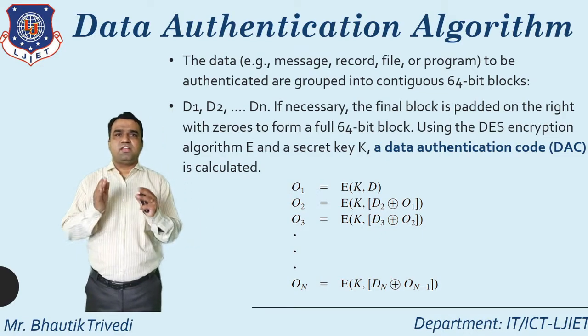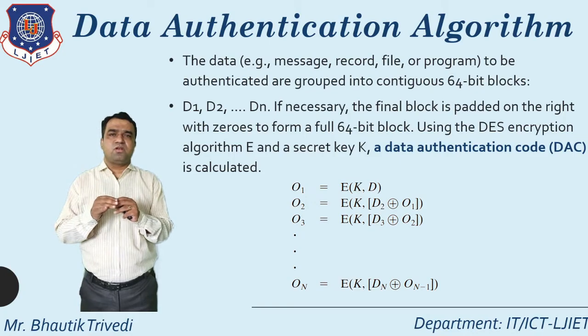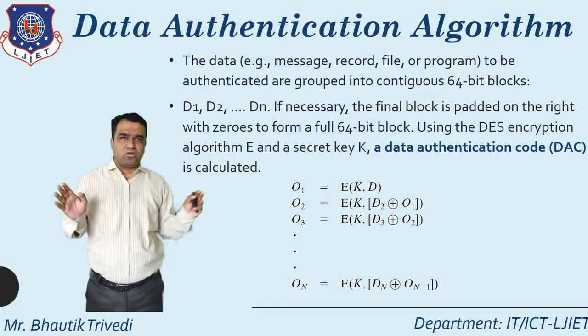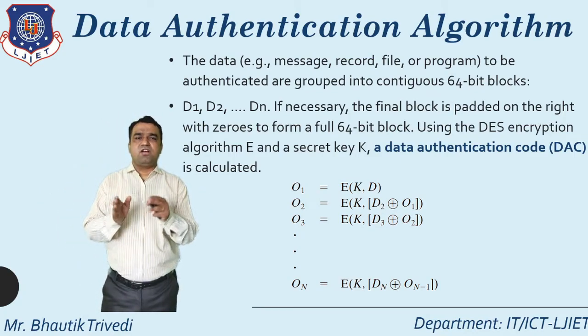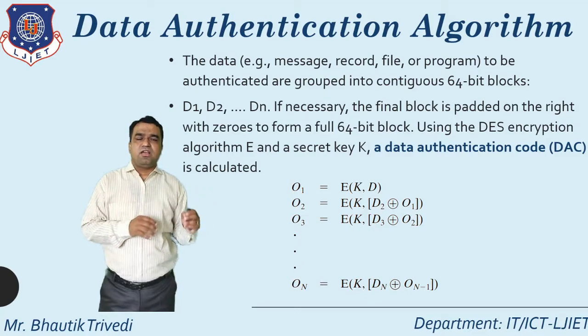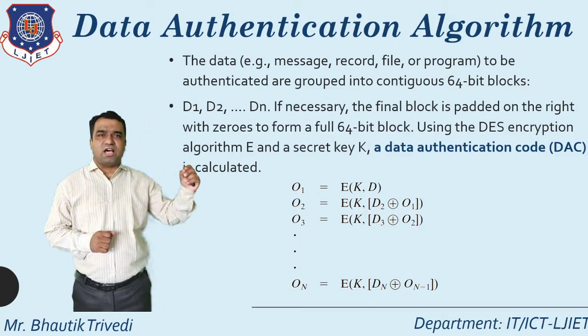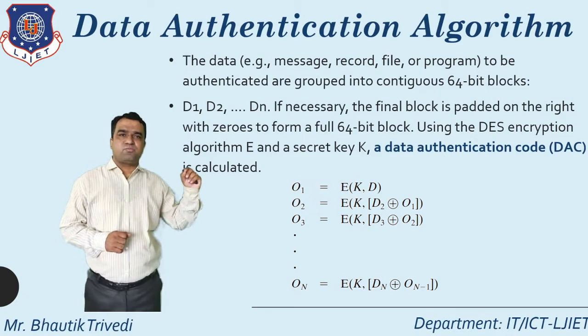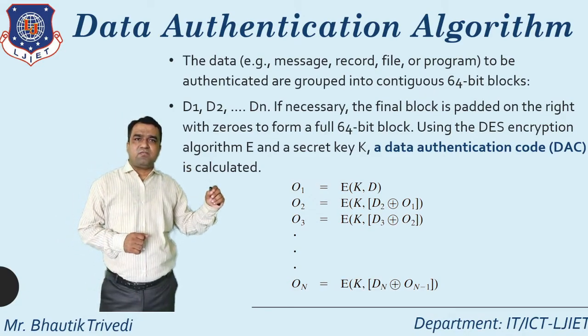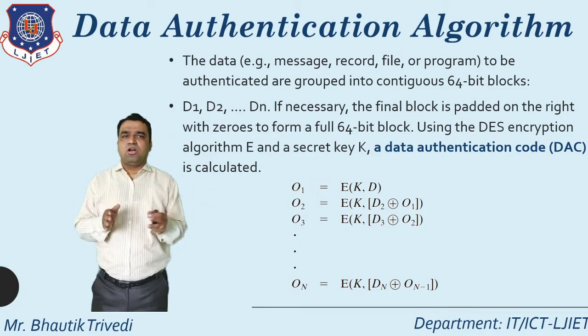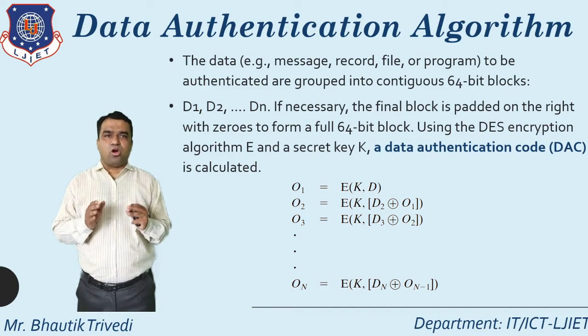So first of all, data is directly divided into blocks D1, D2, up to DN. Must remember that the last block is always padded on the right with zeros to form a full 64-bit block.